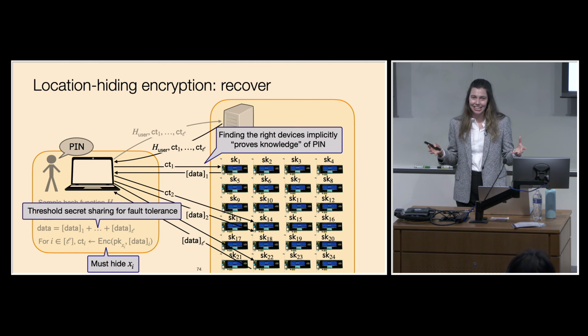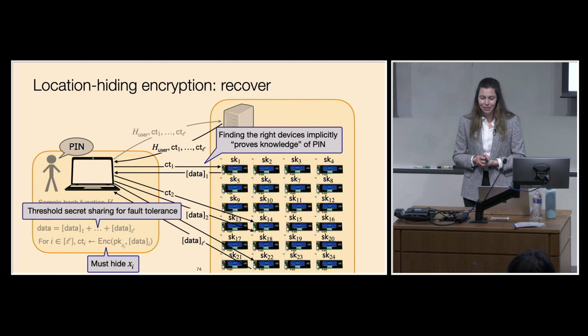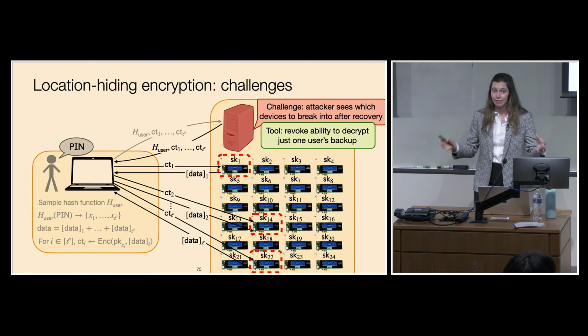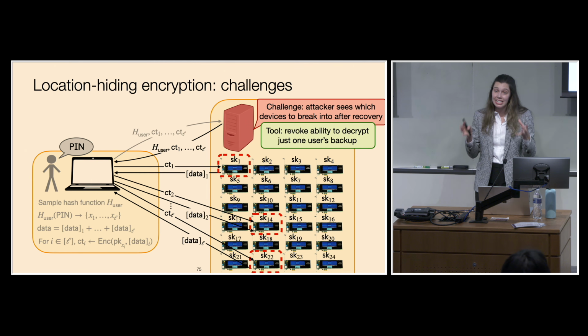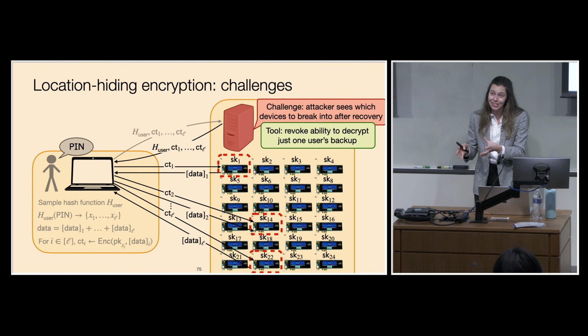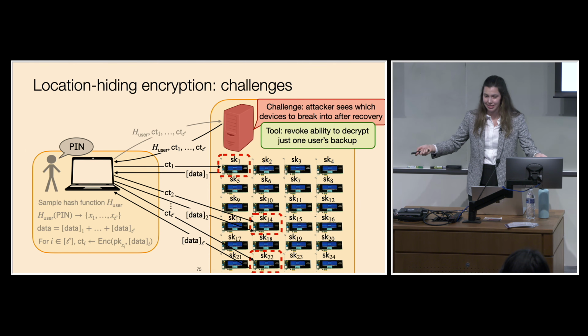And while this location hiding encryption scheme solves a lot of the problems that we care about, it also introduces some additional challenges. The first challenge is that an attacker can see which devices to break into after recovery. So when the client recovers, it's going to send its ciphertext to several of these devices. And an attacker that's watching the network can see which devices the client is contacting in order to see which devices it would need to break into in order to recover the user's backup. So essentially, by recovering, the user is now sacrificing its privacy.